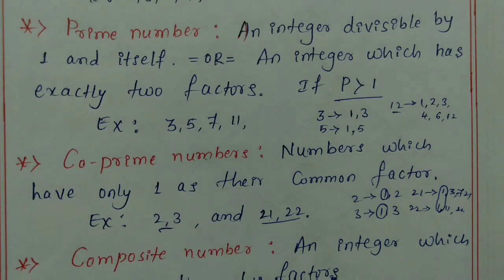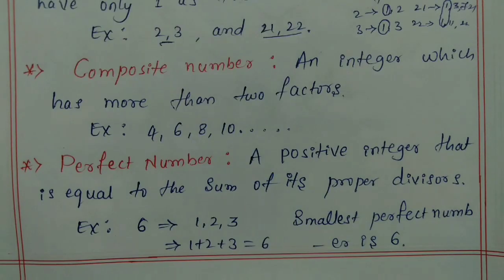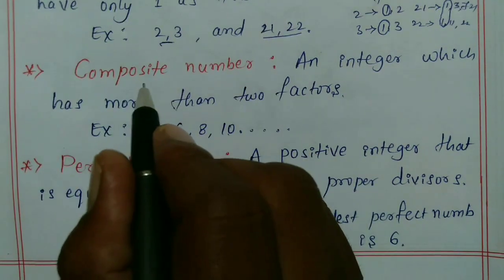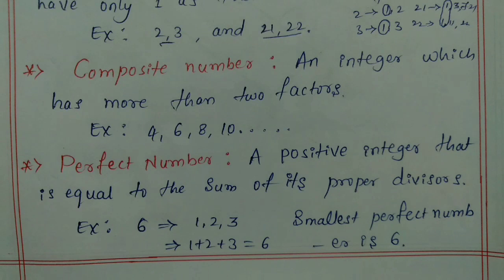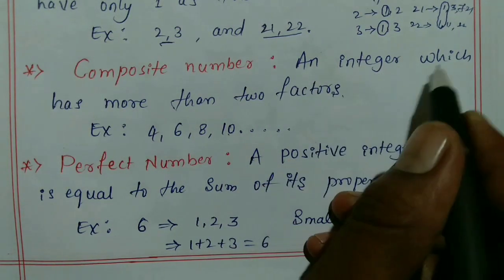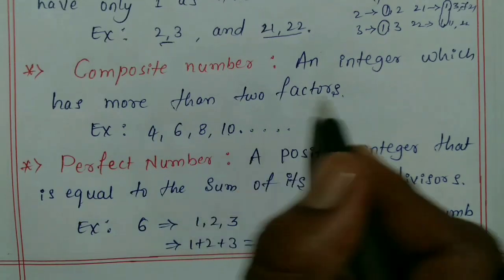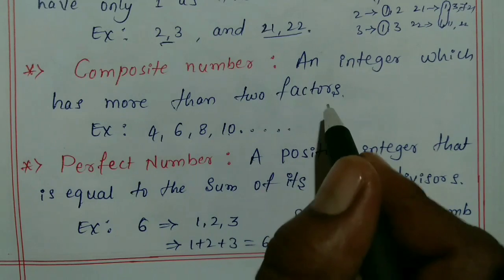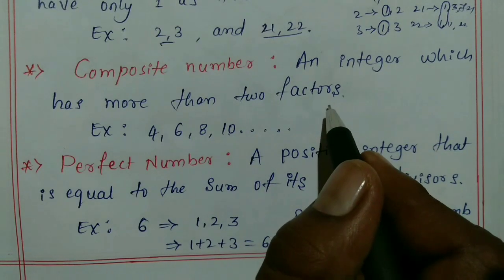Next I will go to composite numbers. Composite means a number which is not a prime. One more definition you can write: an integer which has more than 2 factors is called a composite number.